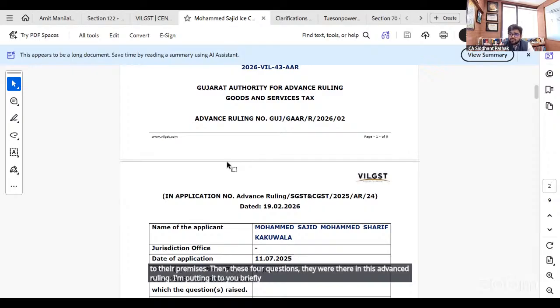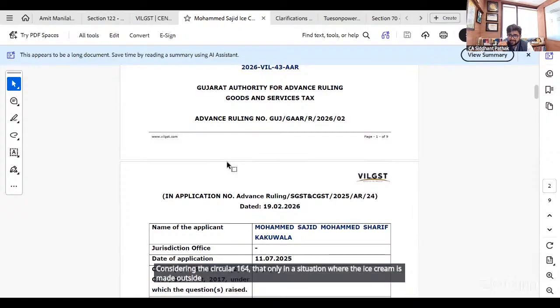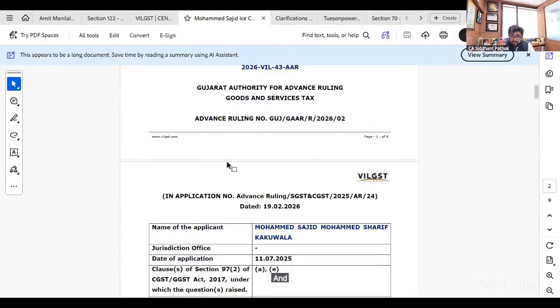What the advance ruling has correctly held, considering Circular 164, is that only in a situation where the ice cream is made outside the restaurant premises and is being supplied as such over the counter at the restaurant, only in that case will it qualify as supply of goods, taxable at 5% with credit.